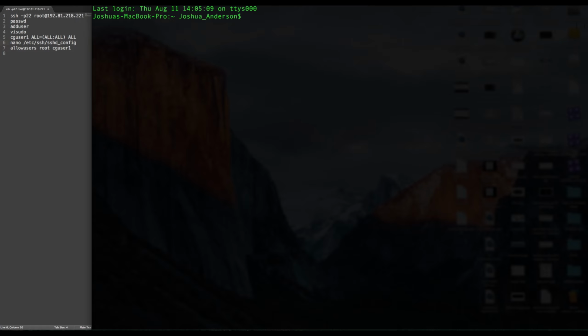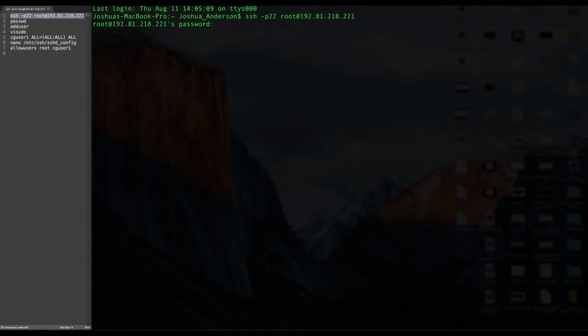Now the first thing that we're going to have to do is SSH into our server. So we're going to go ahead and get this information right here: the SSH dash the port number that we're using, then the username, which for you is most likely going to be root if you're just starting out, and then at your DigitalOcean droplet's IP address. So let's copy that and paste it into our terminal.